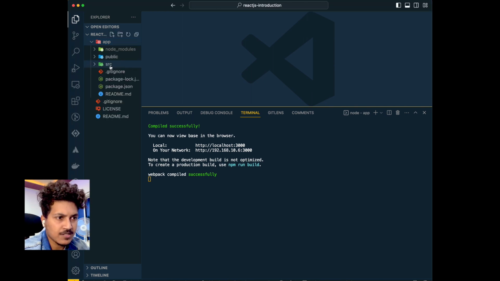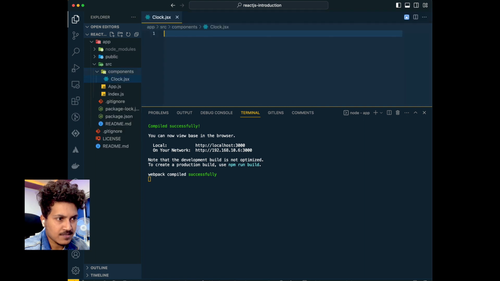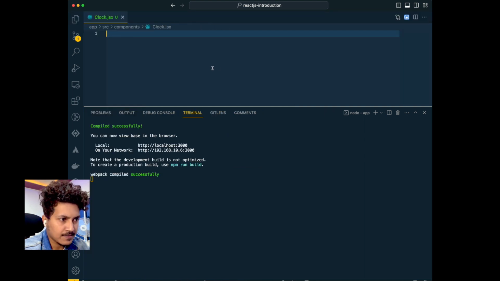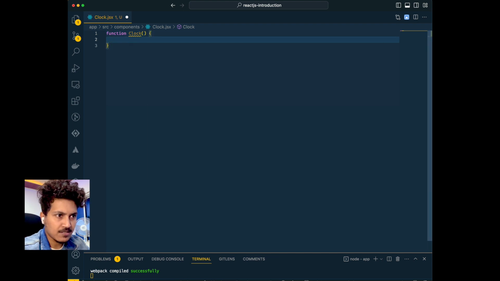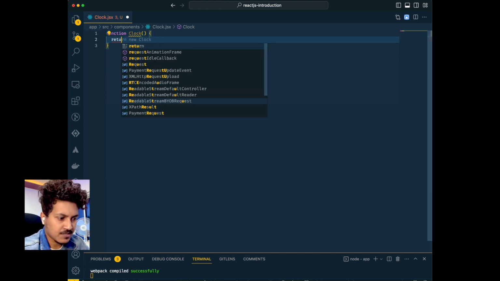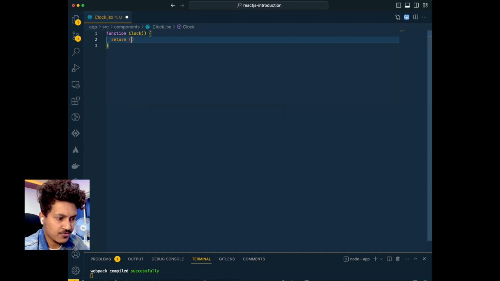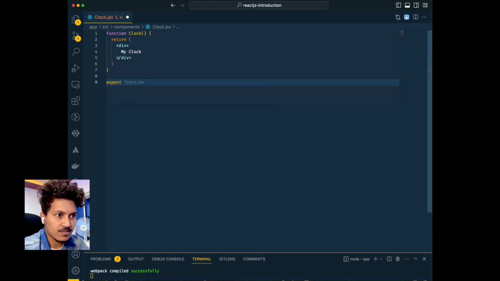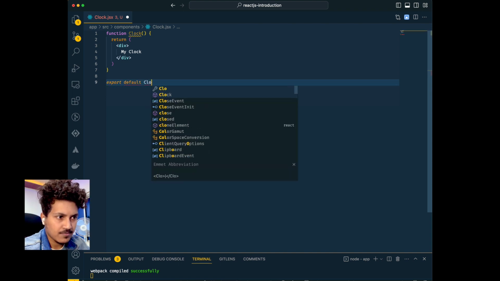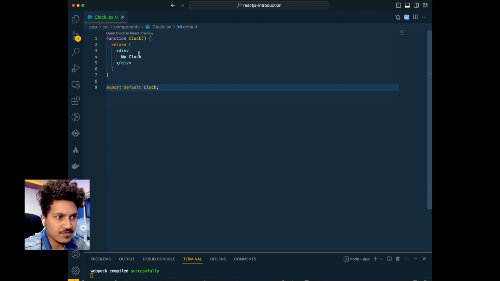Let's first create a component. Inside the components folder we'll create a new file called clock.jsx, and this is a JavaScript file, and in that JavaScript file we'll create a JavaScript function called Clock. React components are basically JavaScript functions, and they return JSX. In this case, let's return a div, and inside this div let's print "my clock" for now. Now we will export this, export default Clock, and we are exporting this function Clock here.